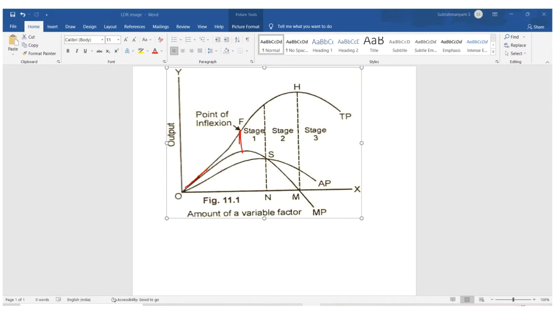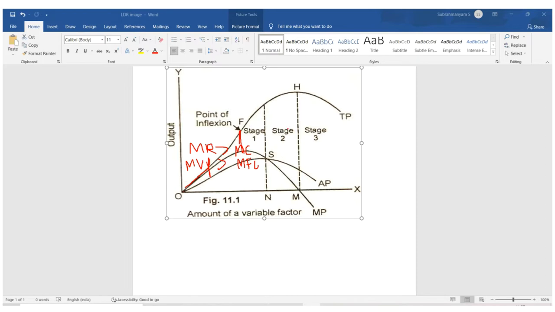In case of stage 1, MVP, that is MR, is greater than MC, and MVP, marginal value product, is also greater than marginal factor cost, MFC. This is also called the suboptimal zone or irrational zone.